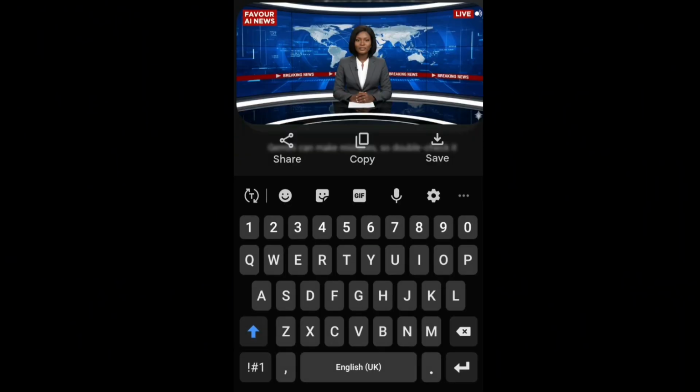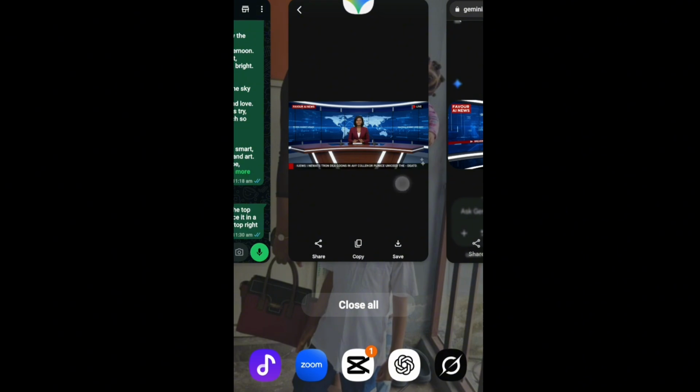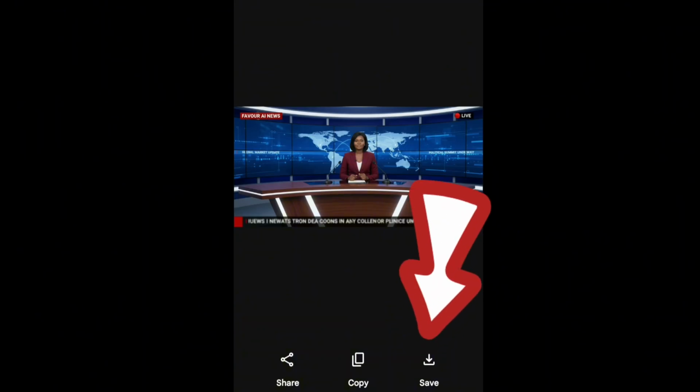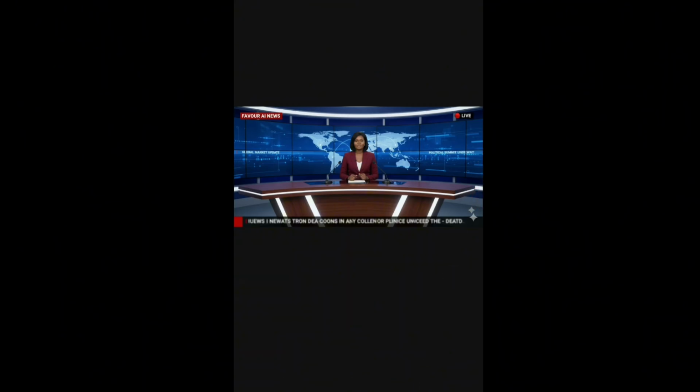I actually used the browser, and this is the one I generated for the one that you watched on this video. But using the app now, this is what it gave me. Okay, so you just click on the save button and it downloads to your phone. See this watermark here, don't worry about it. I'm going to show you how you can remove it very easy and for free.